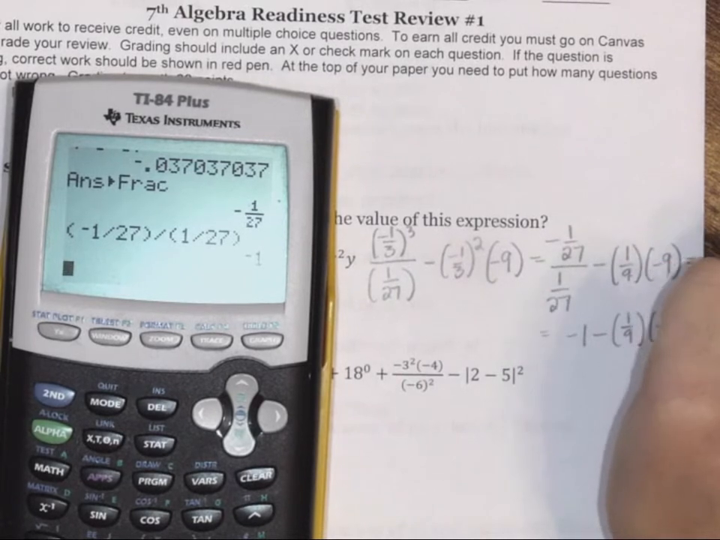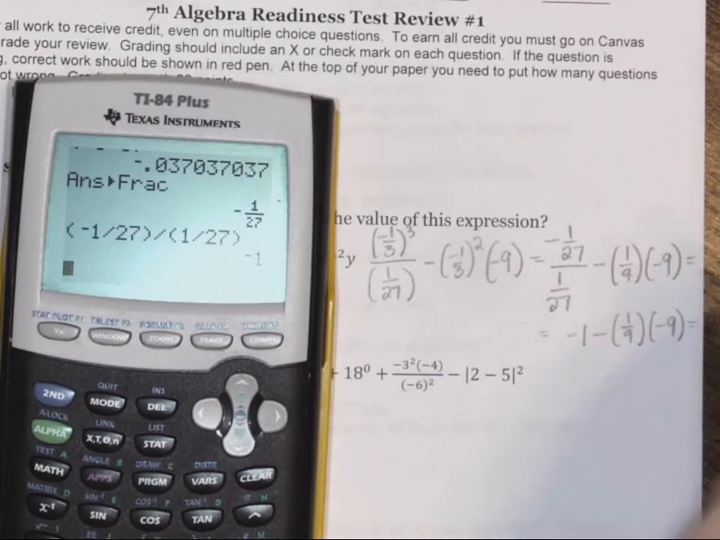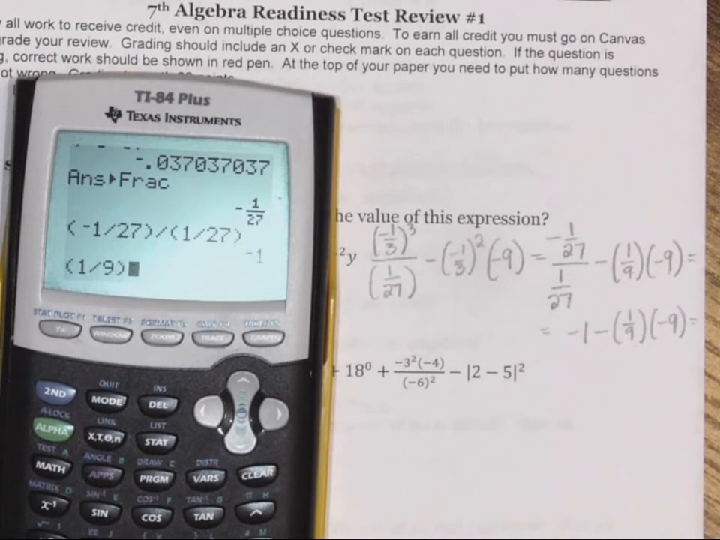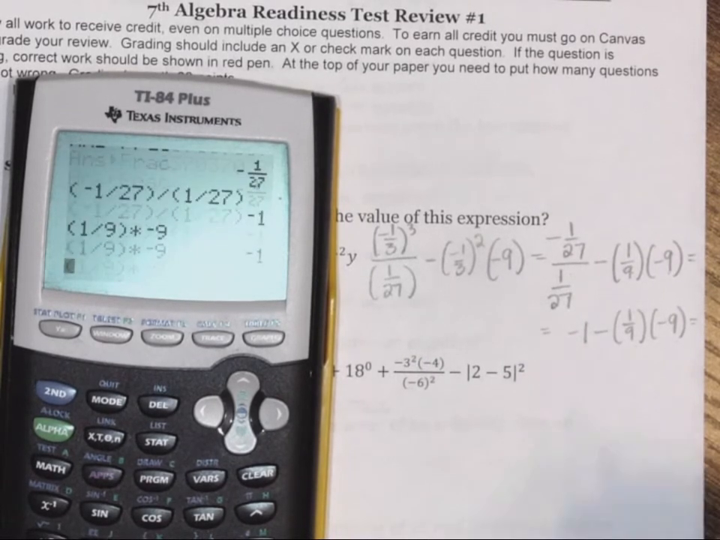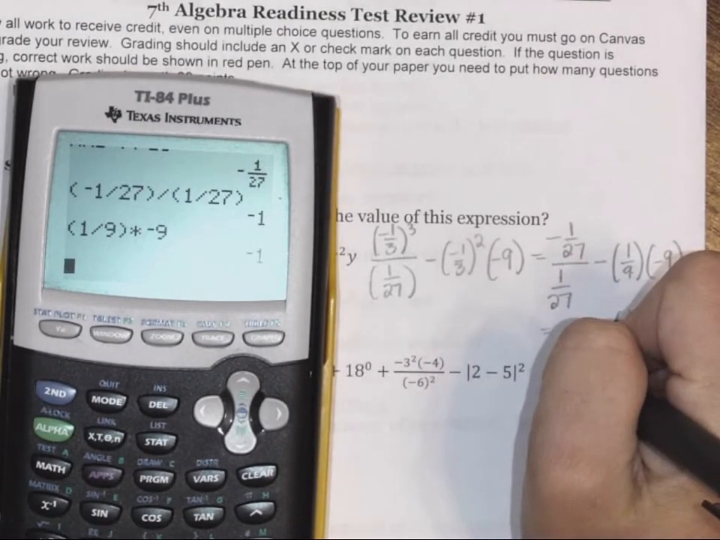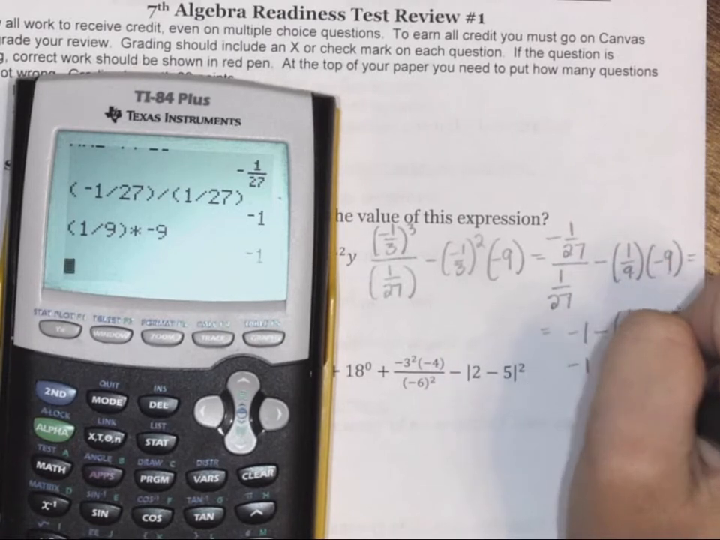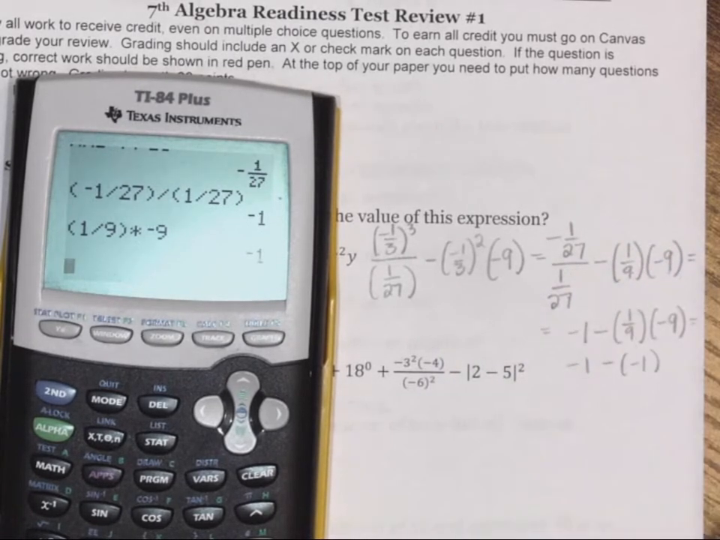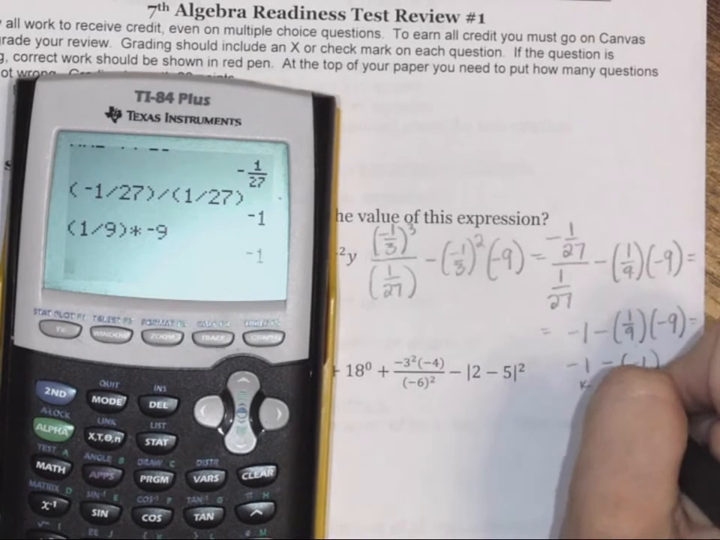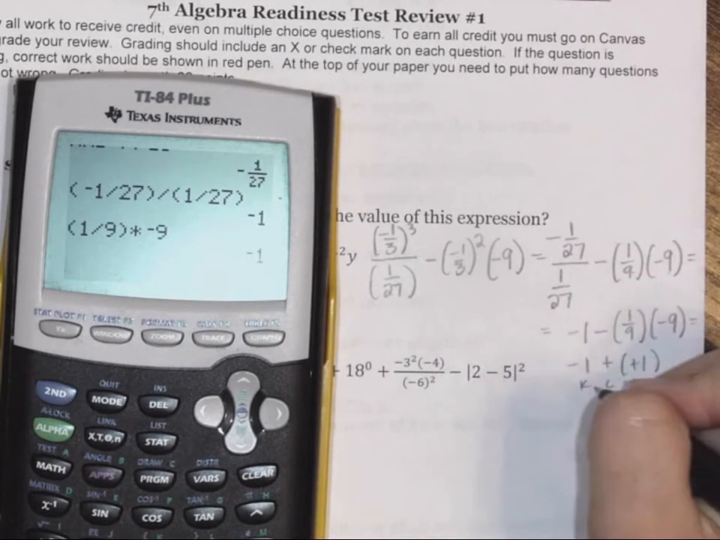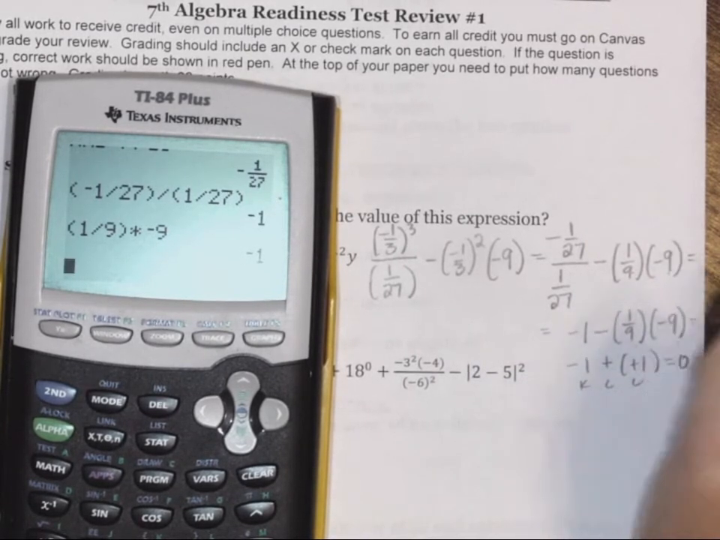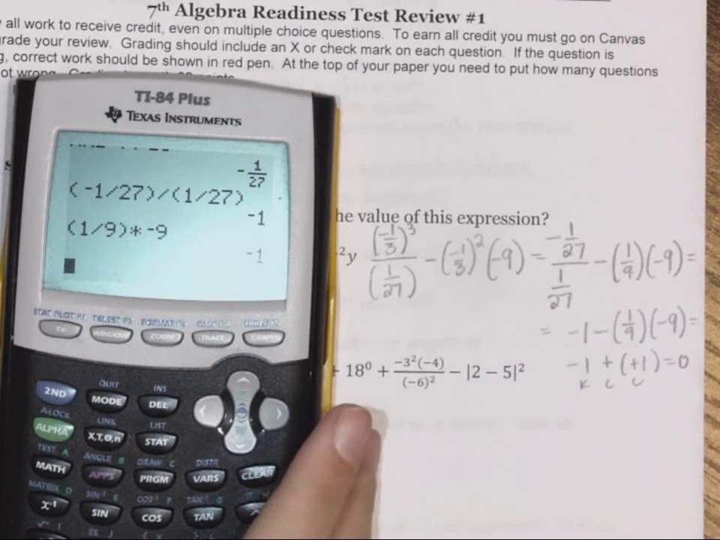1/9 times negative 9. So now we need to do the multiplication. 1/9 times negative 9 is negative 1. So then that will give us negative 1 minus negative 1. And if we did keep, change, we would get negative 1 plus 1, which is equal to 0.